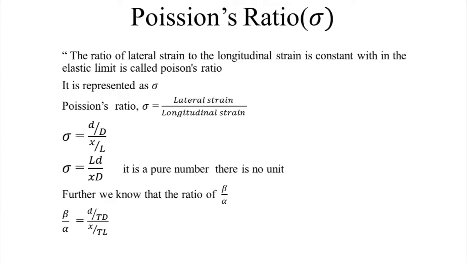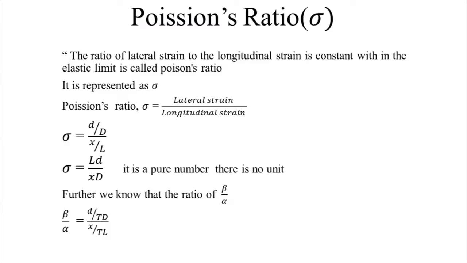I will repeat once again. The ratio of lateral strain to the longitudinal strain, within the elastic limit, is called Poisson's ratio. It is represented as sigma. According to the definition, sigma equals lateral strain by longitudinal strain. We already know lateral strain is small d divided by capital D, and longitudinal strain is x divided by L. Hence, the equation you will get is sigma equals ld divided by xD.